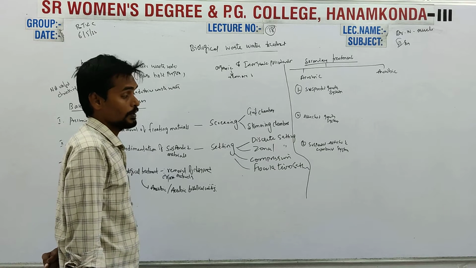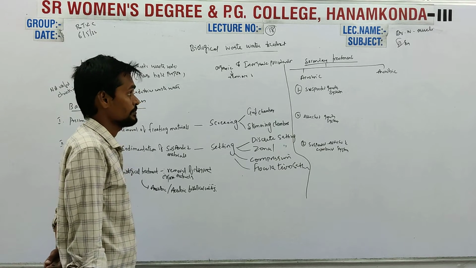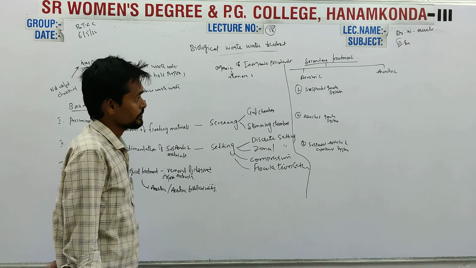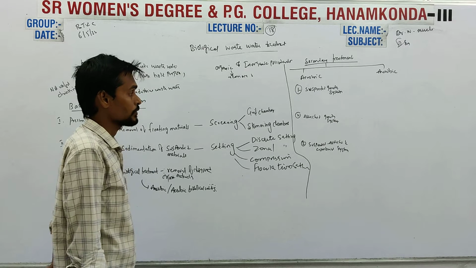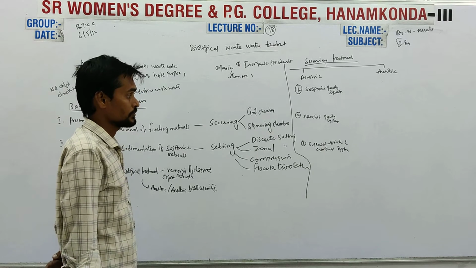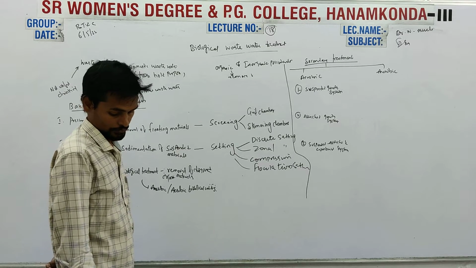So the biological treatment of wastewater can be done by using an aerobic method or an anaerobic method. In the aerobic method there is the suspended growth system, attached growth system and combined system.